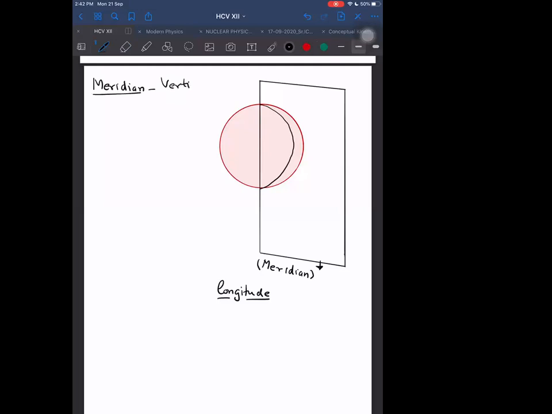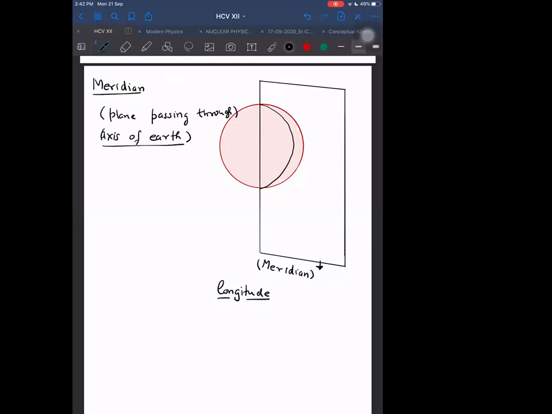If I simply say a plane passing through the axis of Earth, it will automatically be a vertical plane. A plane passing through the axis of Earth is called a meridian.